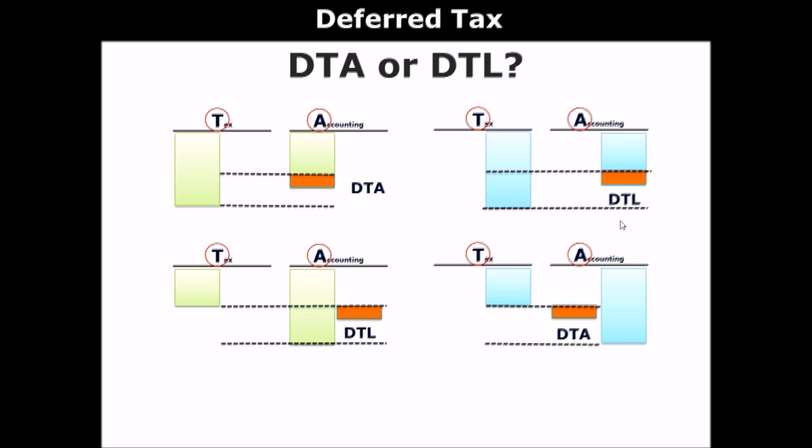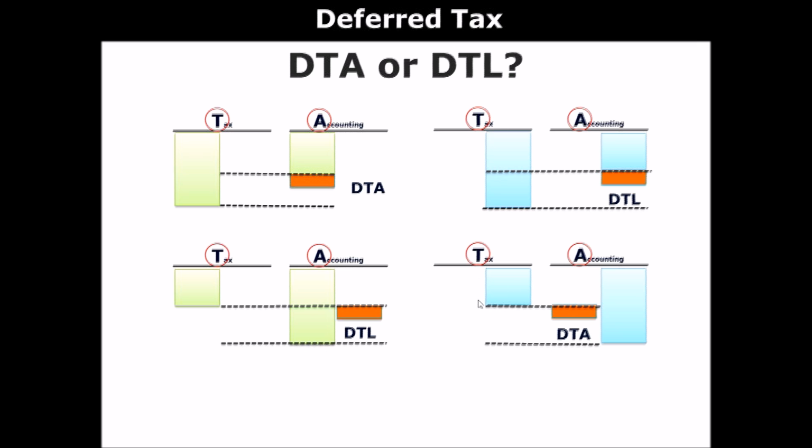So this is a case of liability. You have larger liability in tax than an accounting tax liability base. All right, so there is a gap of this amount. You always look at accounting box. How can I reduce the gap? By recording liability. If you record asset, the net liability will be smaller, meaning that the gap will be wider. That's not something that you are after. So what you have to record is deferred tax liability, because that's how you reduce the gap.